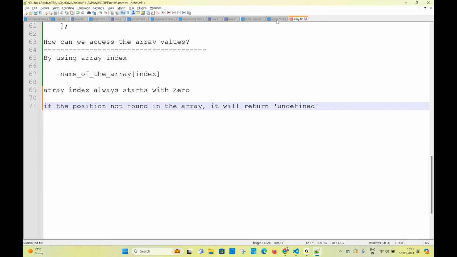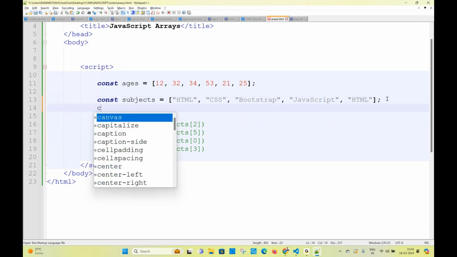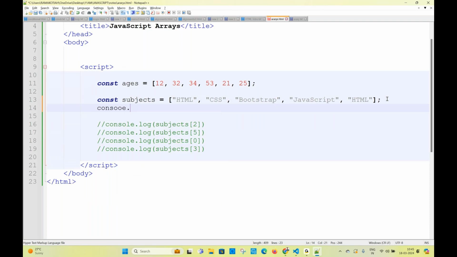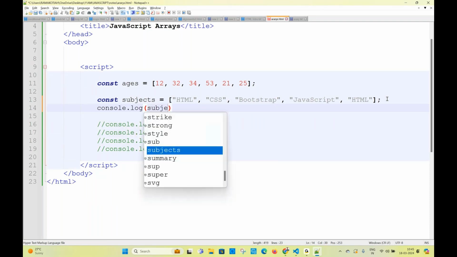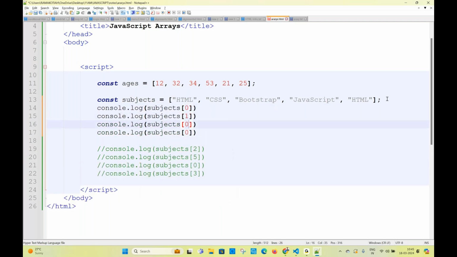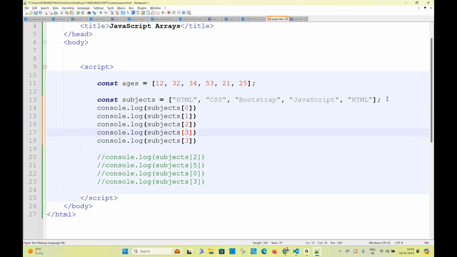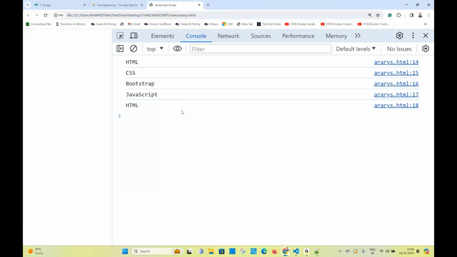So, I want to print all the values of an array. How to print all the values of an array? If you want to print all the values of an array, console.log, I'm writing subjects of 0, 1, 2, 3, and then this is 2, this is going to be 3, this is going to be 4. We will write it now. Okay. Now you are getting all the values like this.